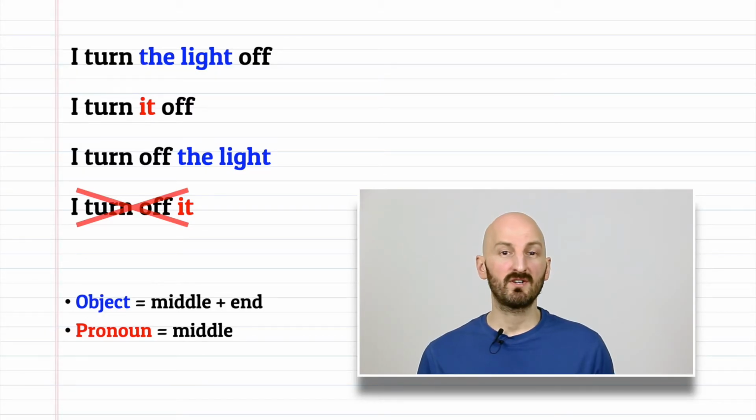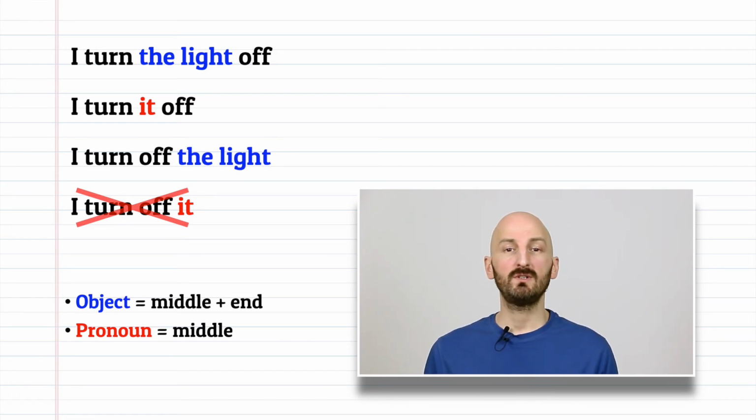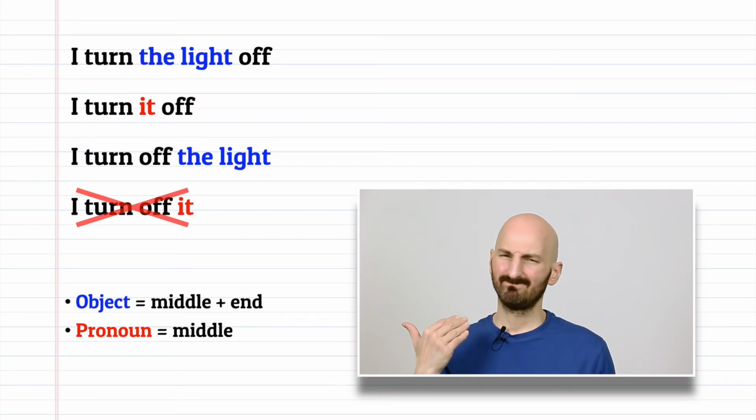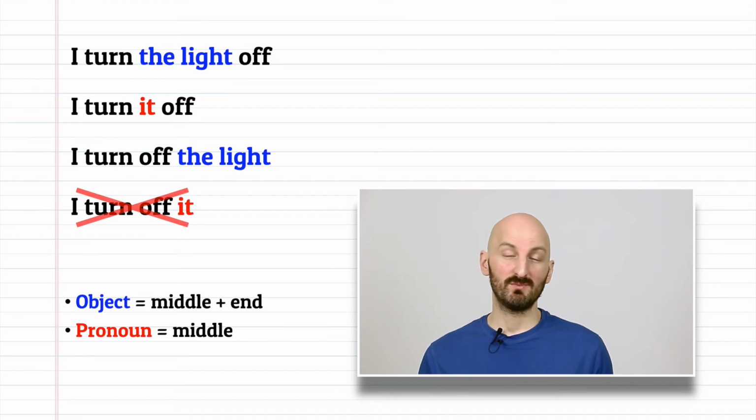Now remember, you can split some phrasal verbs, but others you can't split. When we split phrasal verbs, we can replace the object with a pronoun. However, the pronoun can only go in the middle of the verb, never at the end. I turn the light off, I turn it off. I turn off the light, I turn off it. The last sentence is incorrect. This is the same for all phrasal verbs you can split. The object can go in the middle of the verb or after the verb. The pronoun can't go after the verb, only in the middle.